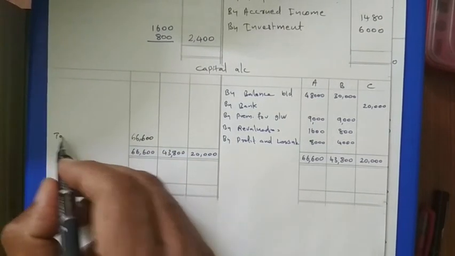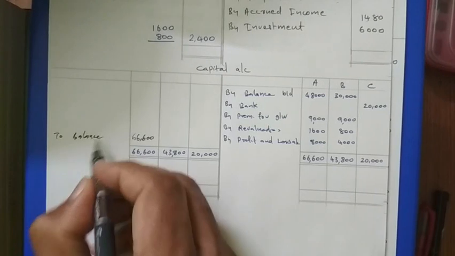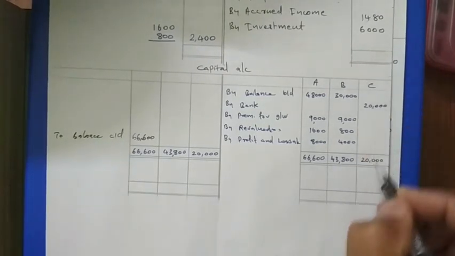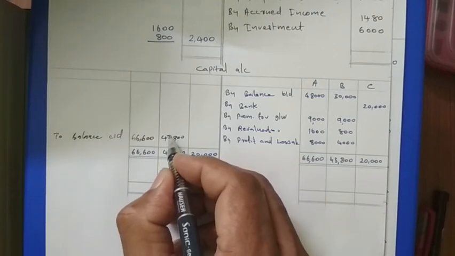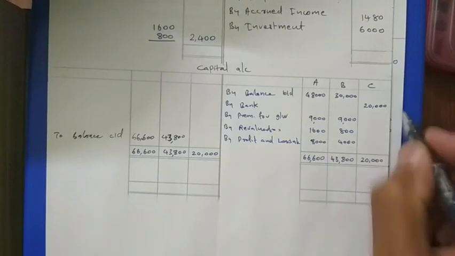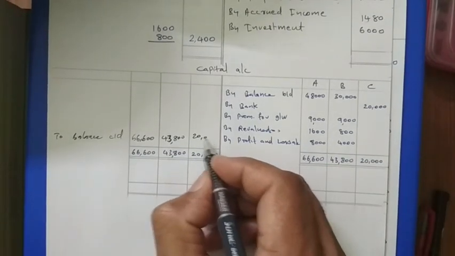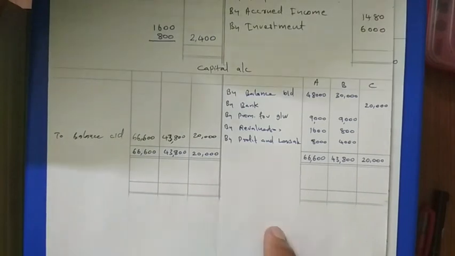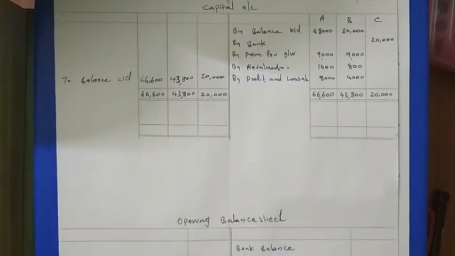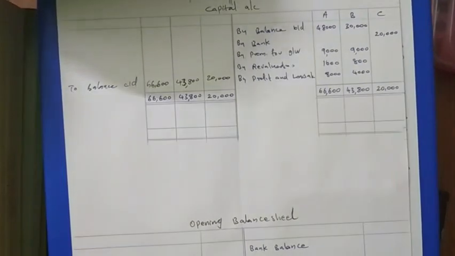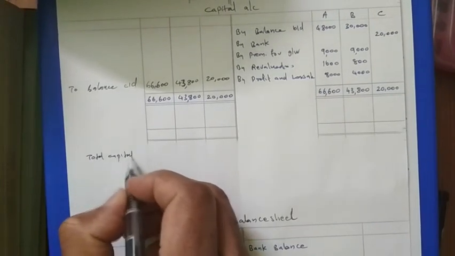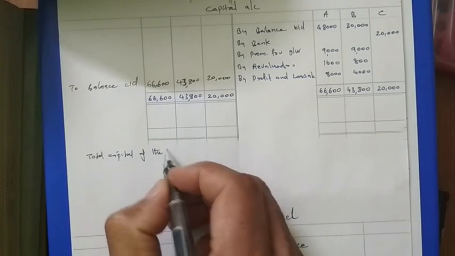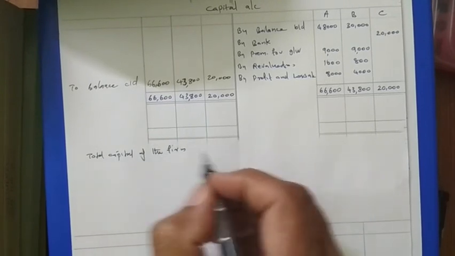Here we can write balance carried down. Then B's balance is 43,800, and for C it is 20,000. Then some calculation is required here because their capital is changing, so we have to make those changes. First of all, we have to write the total capital of the firm.